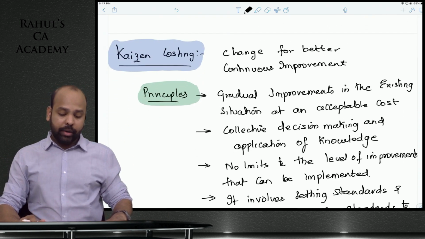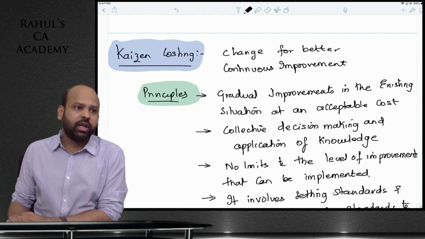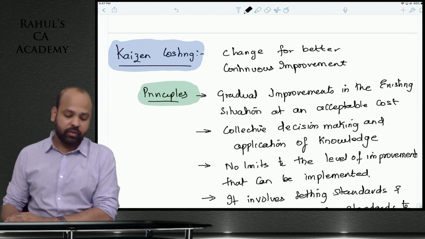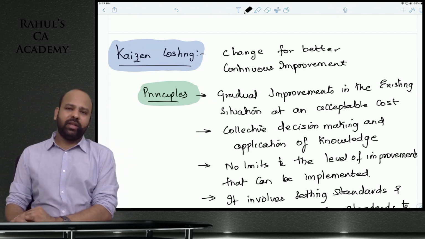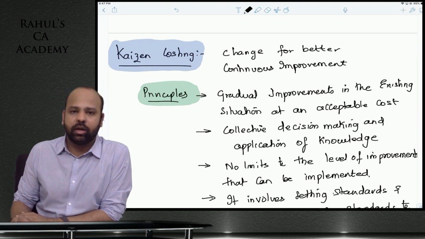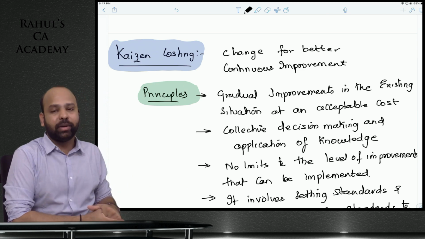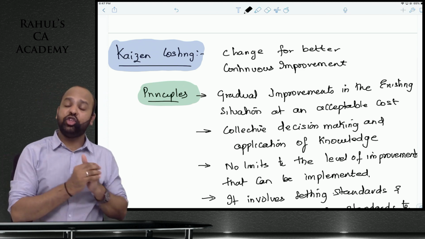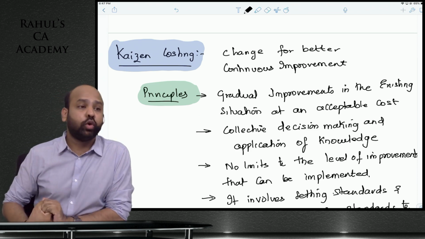Okay. Coming to the next concept, beta, here is Kaizen costing. Kaizen costing का मतलब क्या होता है बेटा? Kaizen costing, beta, is you changing for better, continuous improvement. Kaizen is a Japanese word, beta. Change for better, continuous improvement. Kaizen costing is all based on the concept, beta, that value analysis, value engineering may not always result in 100% savings. There'll always be a scope for improvement.